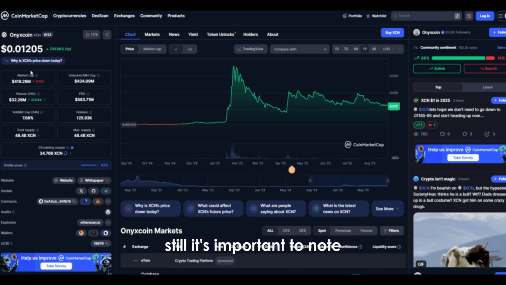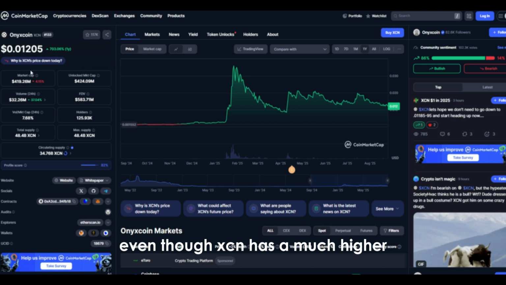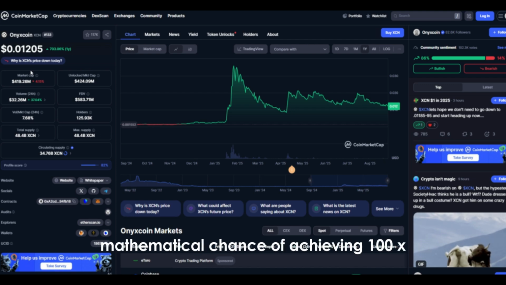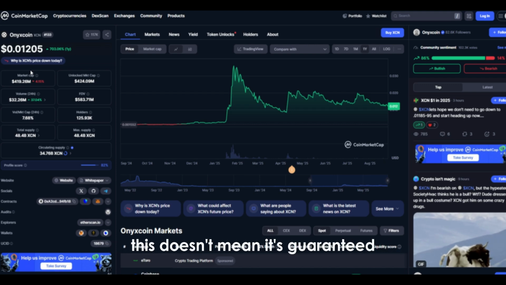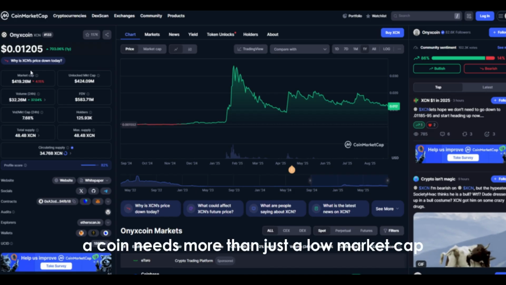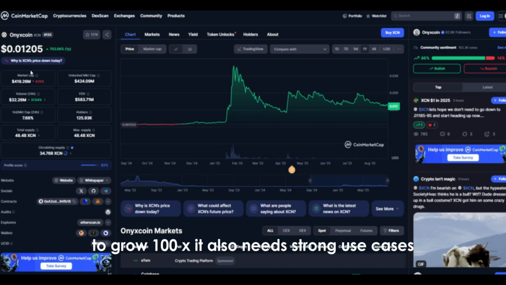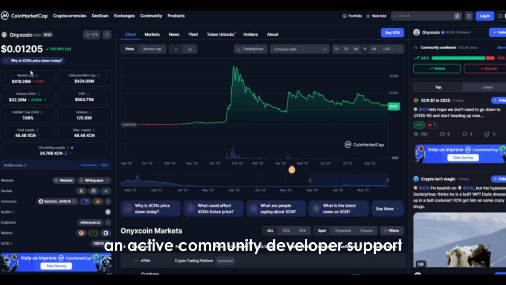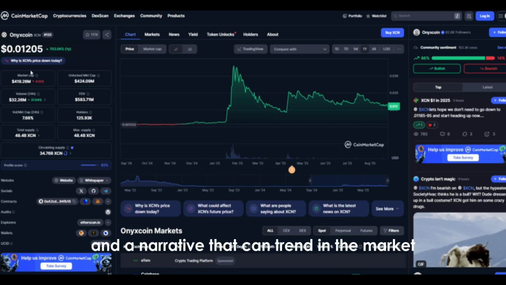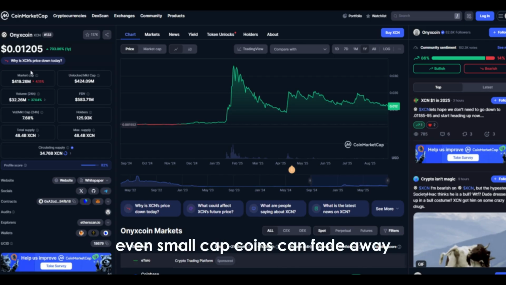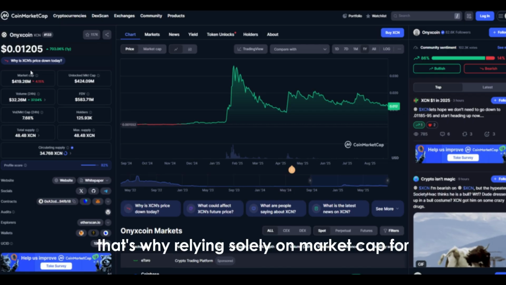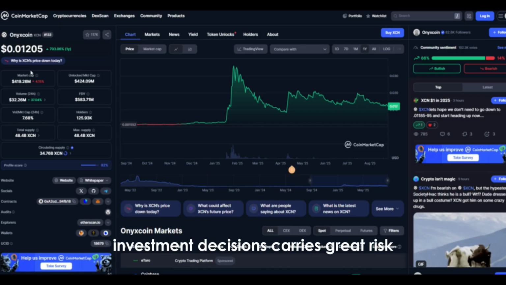Still, it's important to note, even though XCN has a much higher mathematical chance of achieving 100x, this doesn't mean it's guaranteed. A coin needs more than just a low market cap to grow 100x. It also needs strong use cases, an active community, developer support, and a narrative that can trend in the market. Without these elements, even small cap coins can fade away. That's why relying solely on market cap for investment decisions carries great risk.